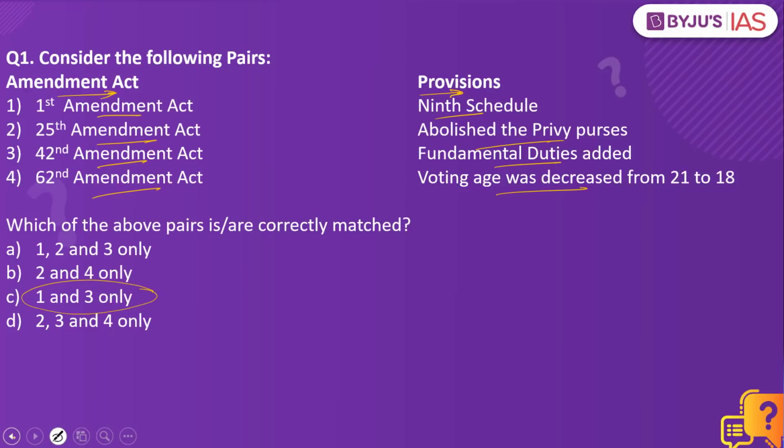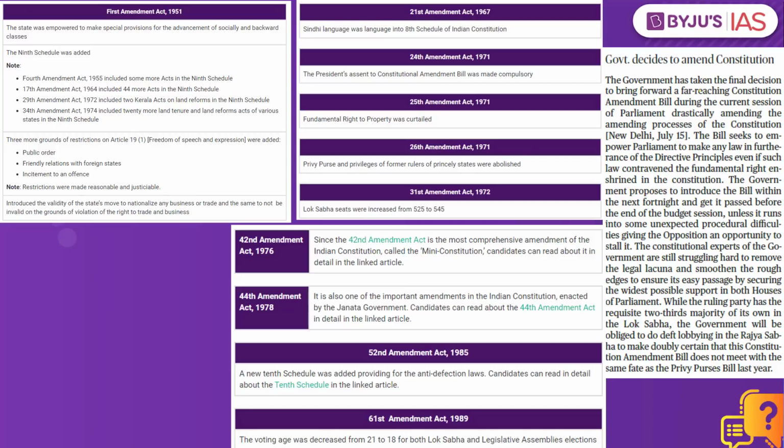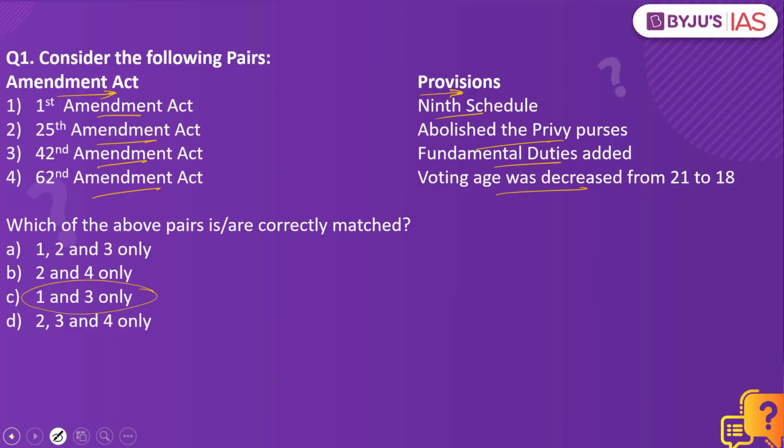Why have we taken this practice question? Because this article here makes a mention of one of the constitutional amendments. Let us try and understand what are these options. When we look into the First Amendment Act, yes, it did introduce the 9th schedule as well. What is this 9th schedule?